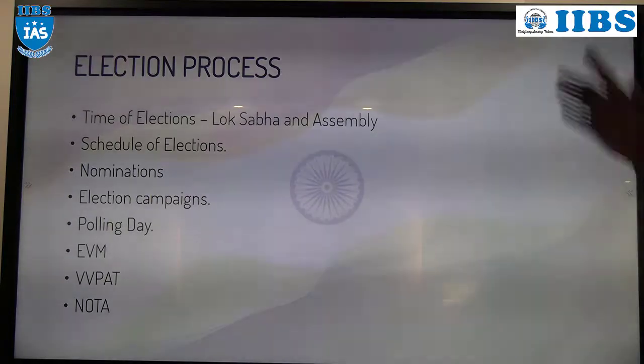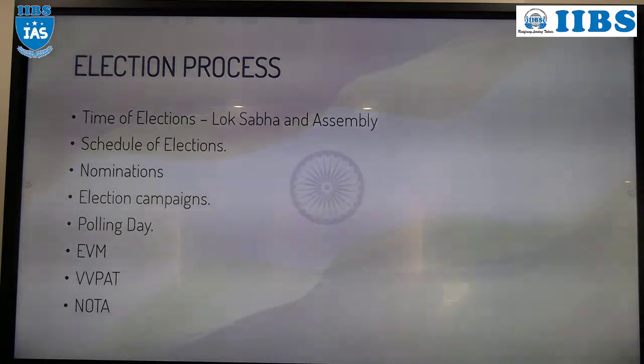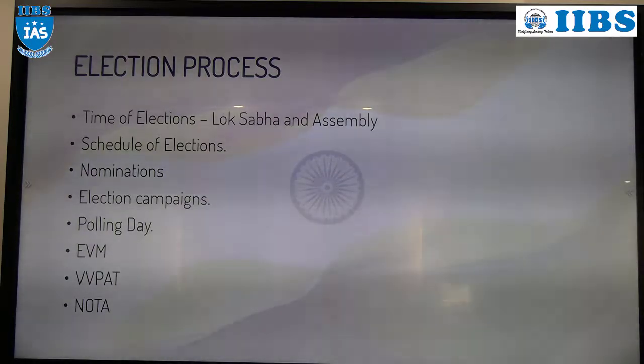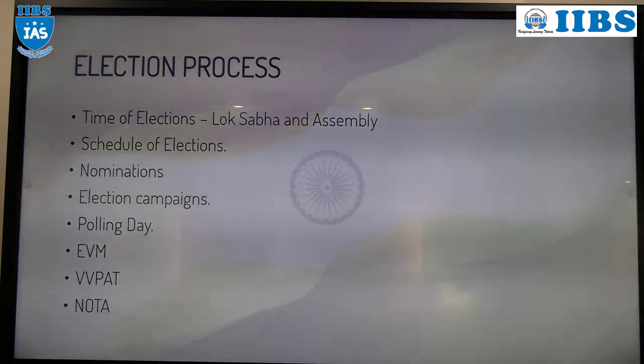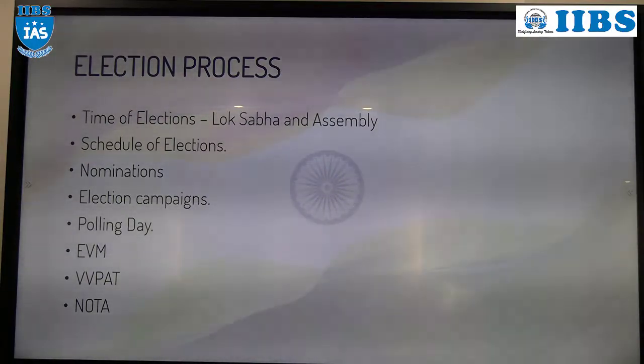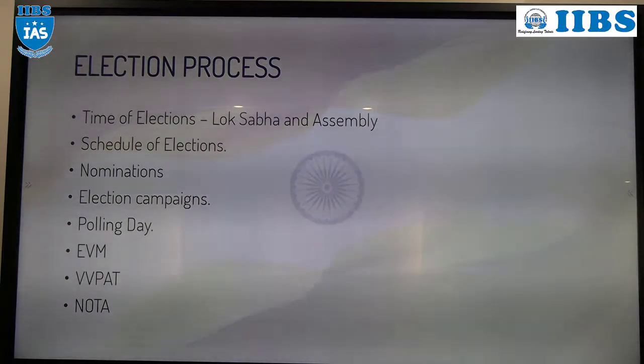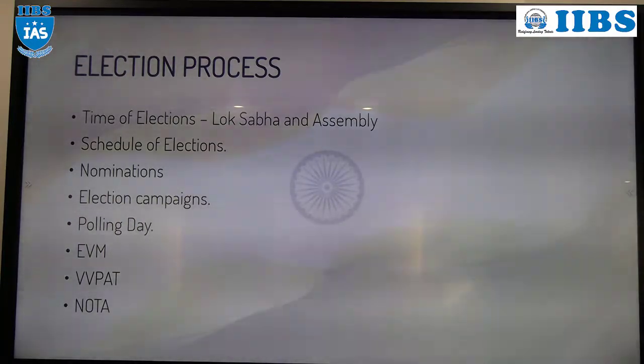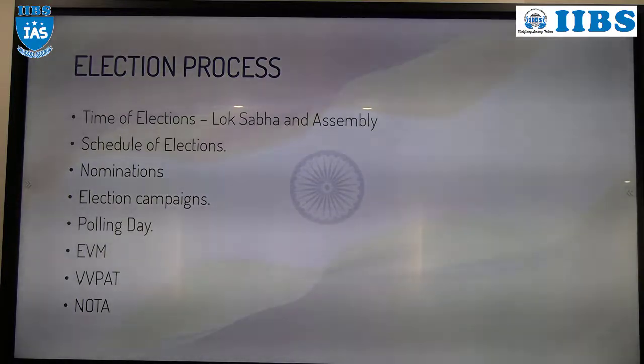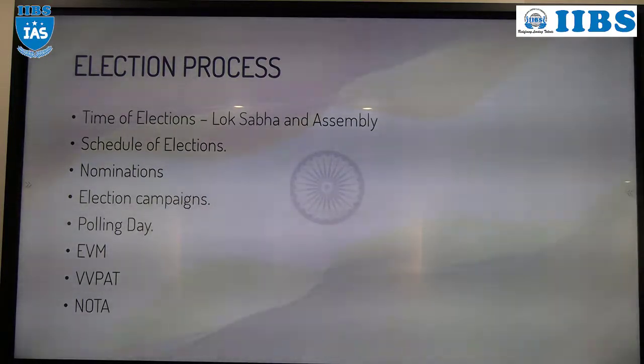So once, in a press conference, the Election Commission of India declares the election date, what will happen? Political party candidates will start filing the nomination at constituency level. And who is the officer at constituency level? RO, the returning officer. So the returning officer is the officer at constituency level.